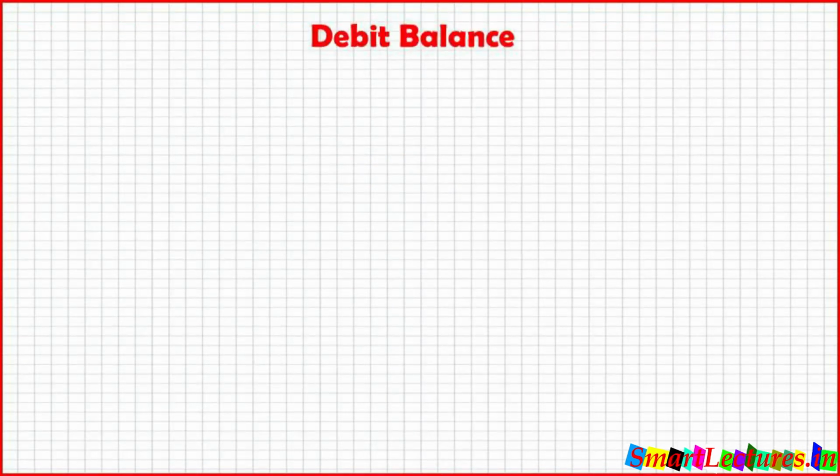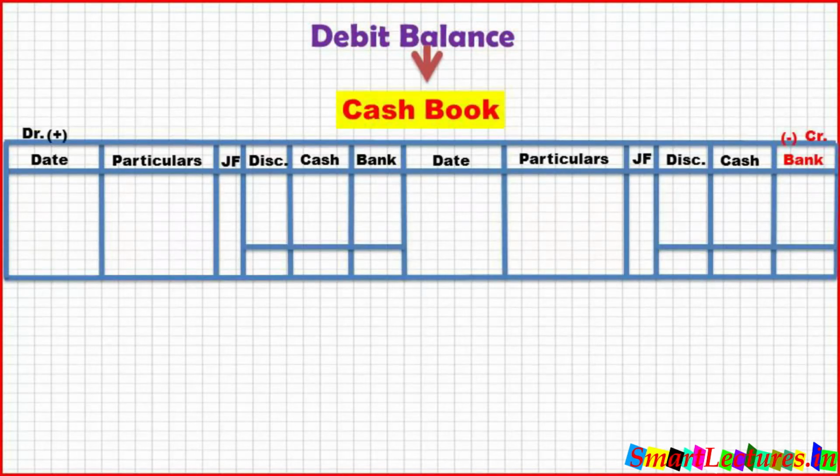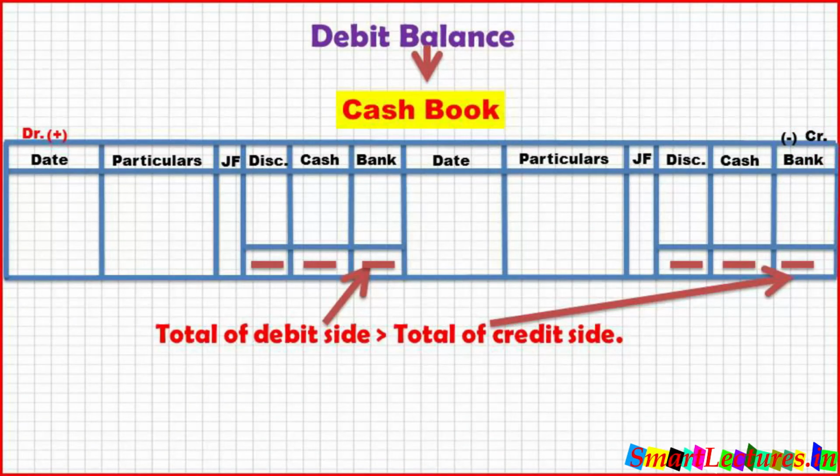It means if you look at the cash book, the bank column balance was on the credit side, means by balance CD, and it was 8,000 in the bank column on the credit side. If there is debit balance, it means the total of the debit side is higher than the total of the credit side.